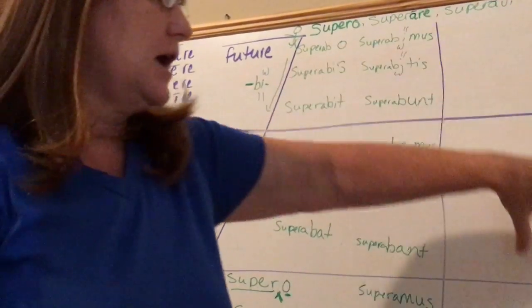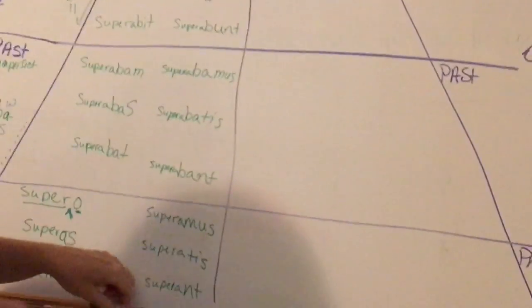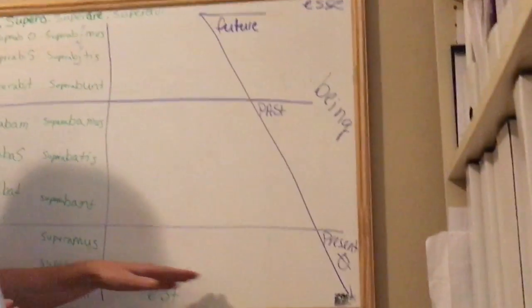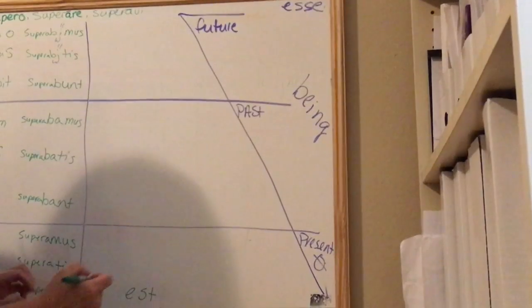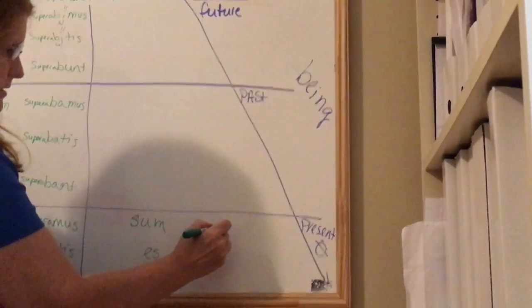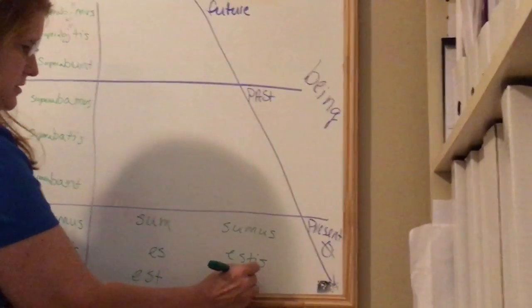But now let's turn to this side of the mountain. This is our being verb side of the mountain. Since chapter 1, you've been introduced to a being verb, and that was third person, est. That's just to say he is. But of course we like to say I am. Y'all are going to the party. They are going to the party. We want to be able to say all those things. So the way we do it with the Latin being verbs is sum, es, est, sumus, estis, sunt.